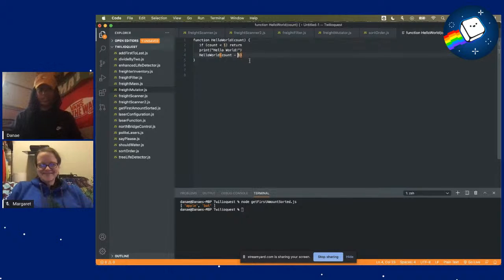It's pretty straightforward. It'll print out hello world however many times you pass in for a count. So that's a super helpful, super easy example for people looking at recursion for the first time.